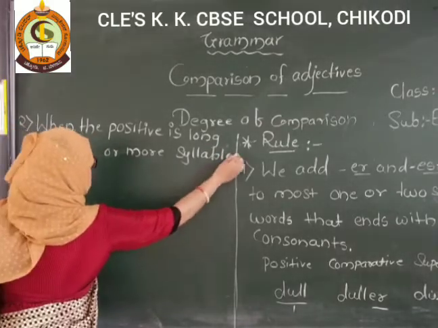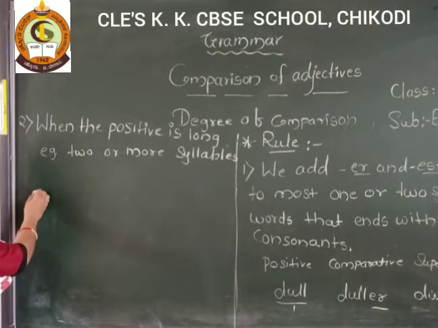So two or more syllables. That time what can we do?